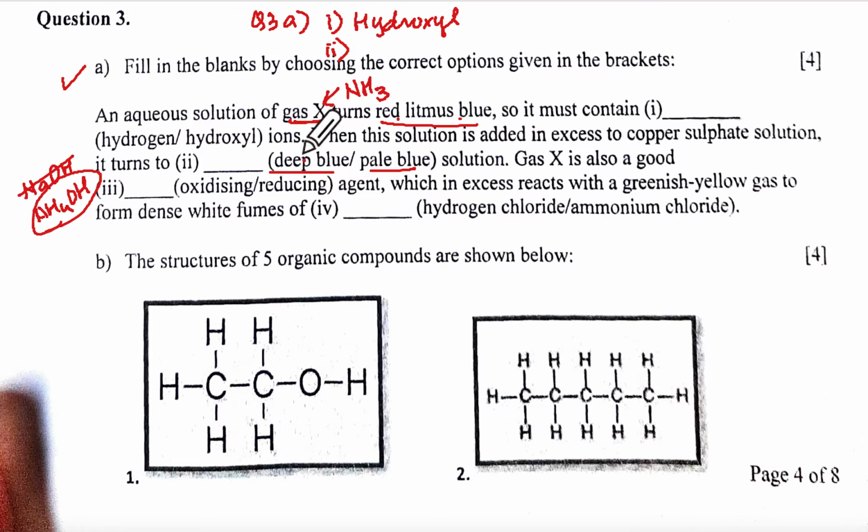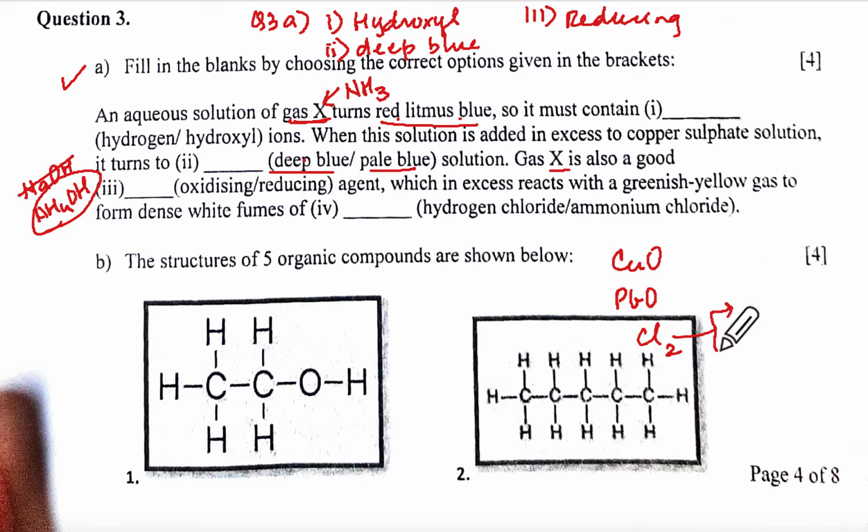So it will be inky blue or deep blue. So the second one will be deep blue. Why? Because it is ammonium hydroxide. The third one: X means ammonia is a reducing agent. Do you remember the reducing agent reactions? With CuO and NH3, PbO and NH3, correct?